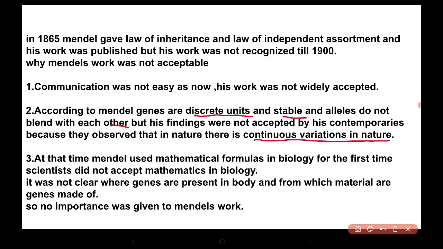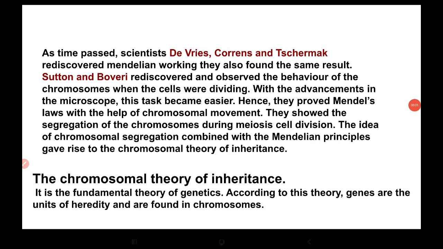Also, Mendel used mathematical formulas in biology for the first time, and scientists did not accept mathematics in biology. It was also not clear where the genes are present in the body and from which material the genes are made.